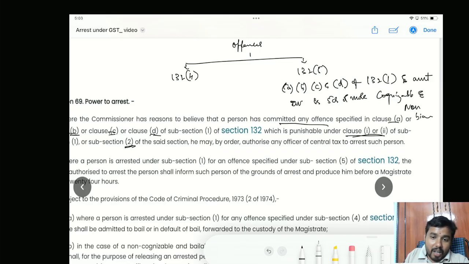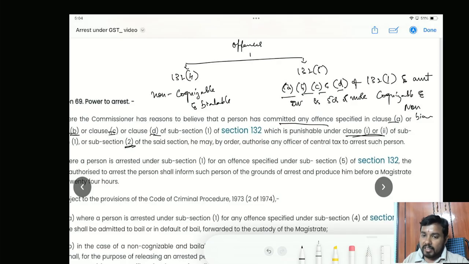Now remaining all offences under GST are non-cognizable and bailable. I hope it is clear. So these clauses A, B, C and D which I have referred: supply without issuing invoice; second, issuing invoice without any actual supply; availing ITC based on fake bills or fraudulently availing ITC; and the last one, GST collected but failed to pay to the government within 3 months.